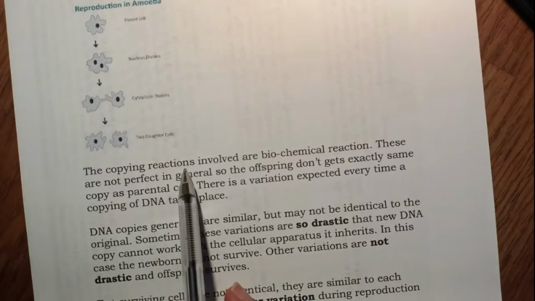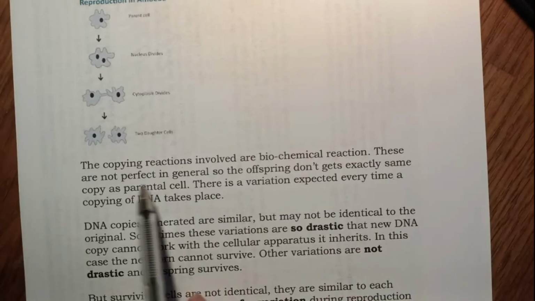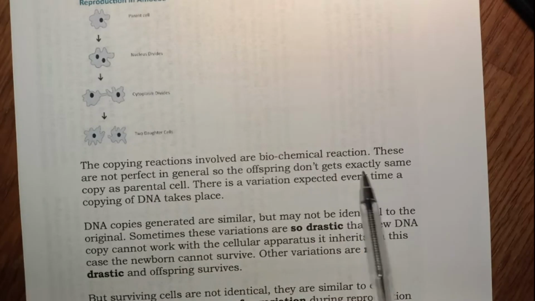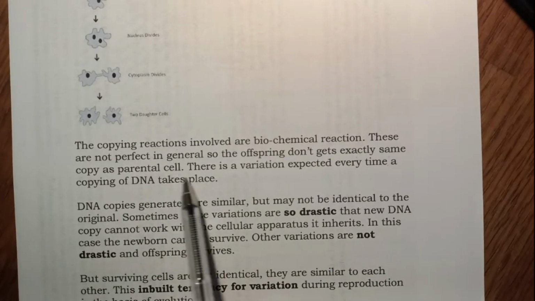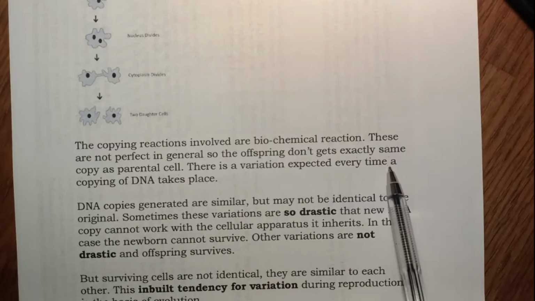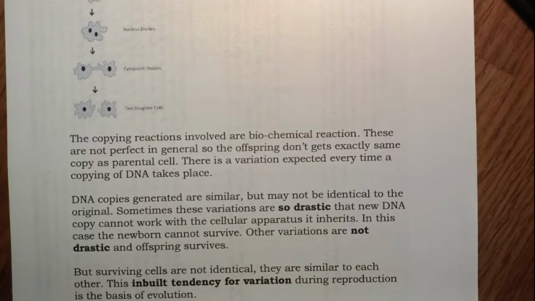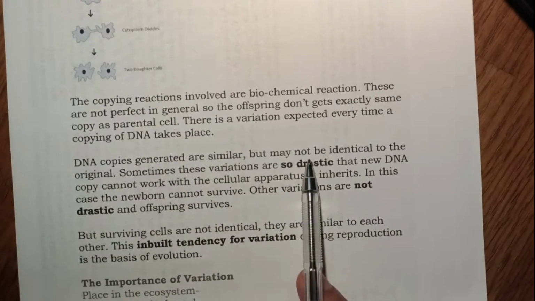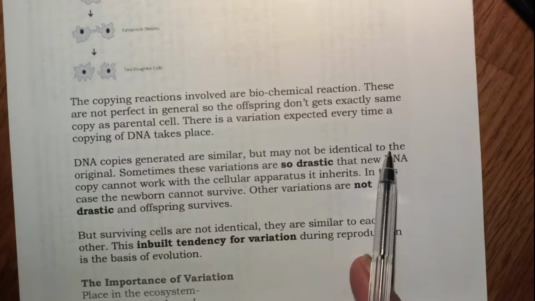The copying reactions, that is biochemical reactions, are not perfect in general. So the offspring, that is the daughter cell, don't get exactly the same copy as the parent cell. There is a variation expected every time a copying of DNA takes place. So there is a little bit of variation every time there is a cell division and a copying of DNA. Now the DNA copies generated are similar, but they may not be exactly identical to the original and exactly identical to each other.